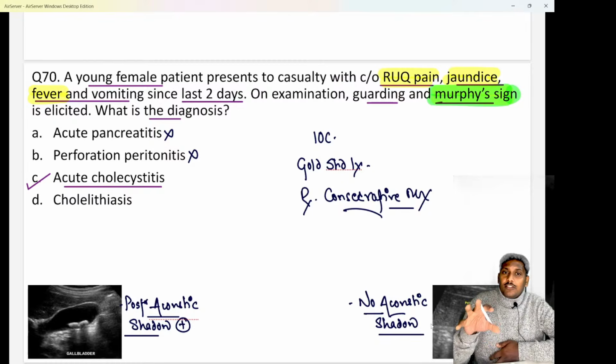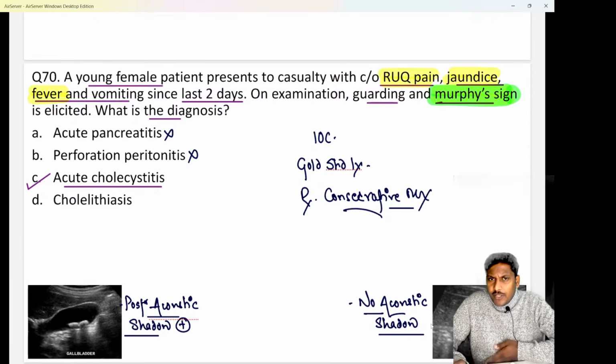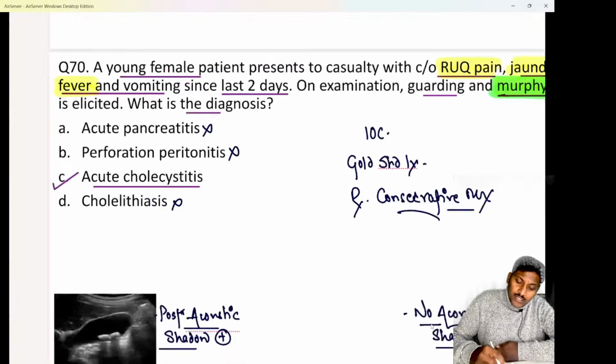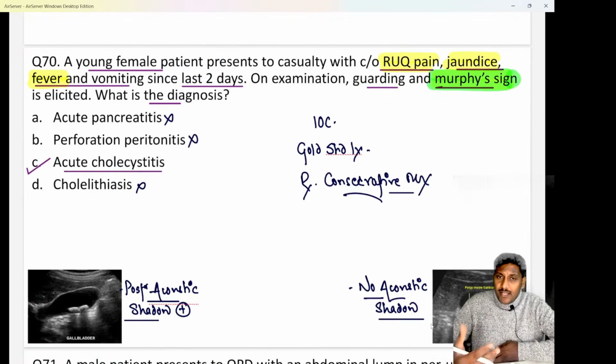And for a case of perforation peritonitis, they should give you a history of peptic ulcer disease or NSAID intake or trauma, something like that, right? Here there was no history, so why would we think about perforation peritonitis? Next, cholelithiasis or gallstones may cause right upper quadrant pain and jaundice, but fever, vomiting, guarding, Murphy's sign are not the features of only gallstones or cholelithiasis. Due to that cholelithiasis, the patient has developed acute cholecystitis. Due to that, these are the problems.